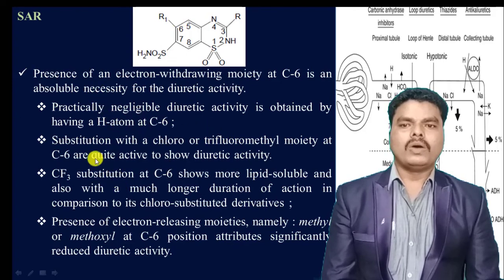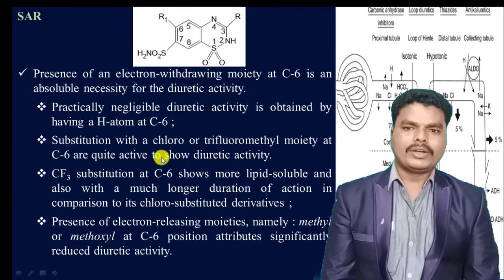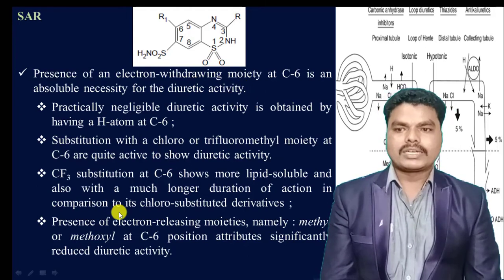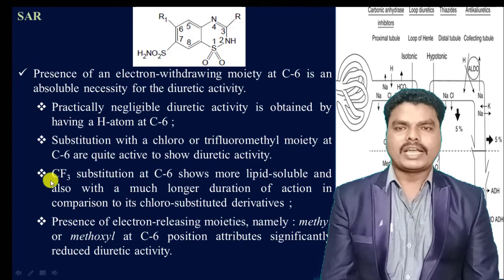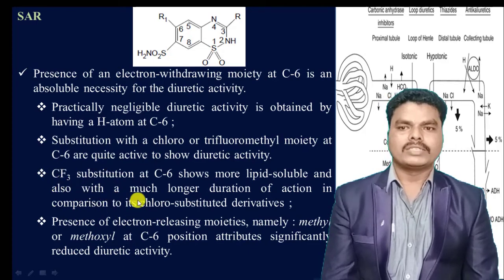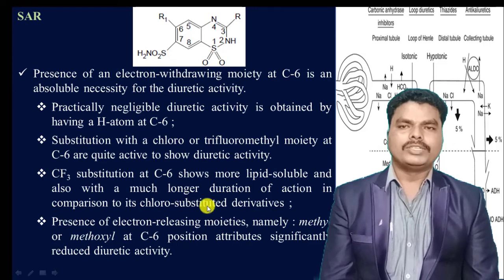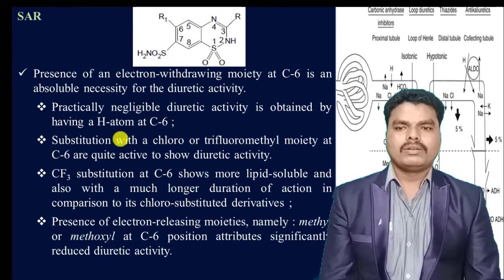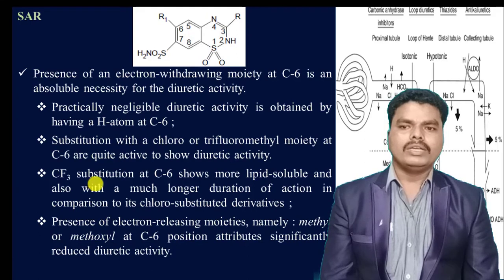Substitution with chloro or trichloromethyl moieties at sixth position, that means electron withdrawing groups at sixth position as substituents, can show high diuretic activity. When a trifluoromethyl group is present as a substituent at sixth position of the thiazide ring, that can increase the lipid solubility, thereby showing a longer duration of diuretic activity when compared to the chloro-substituted compounds.